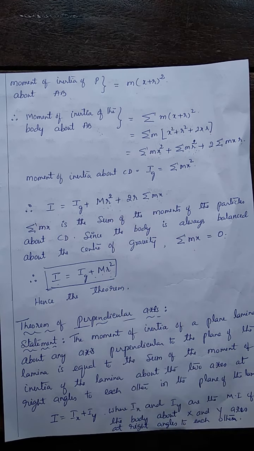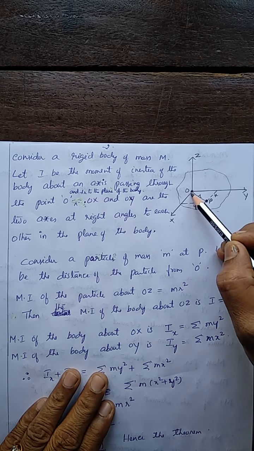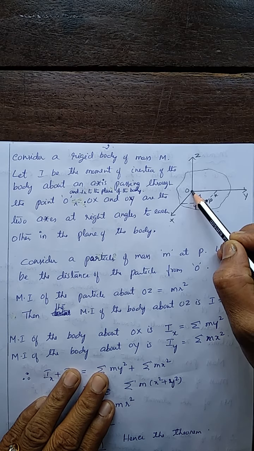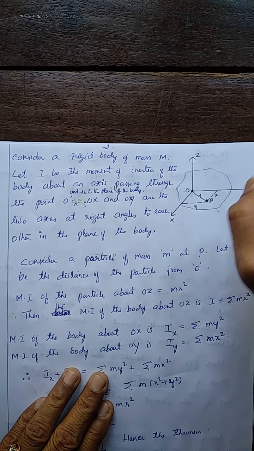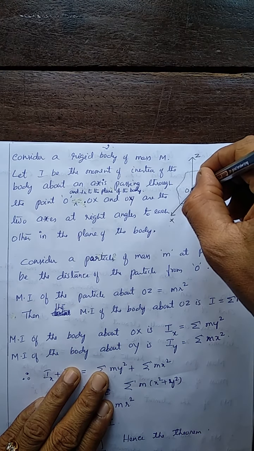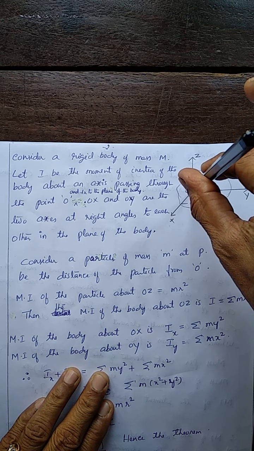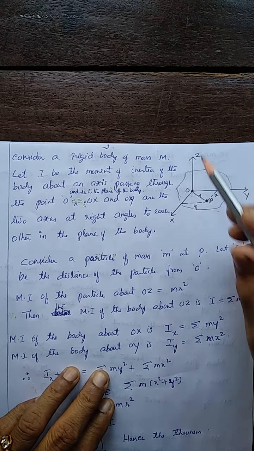Here, again consider a rigid body of mass m. Consider an axis, say OZ. O is a point on the surface of the body. Let OZ be the axis passing through that point O, which is perpendicular to the plane of the body. So if this is the plane of the body, the axis OZ is like this. Suppose here is the rigid body you have. This is the axis which is passing through O and perpendicular to the plane of the body.